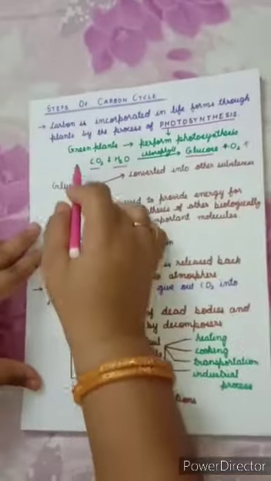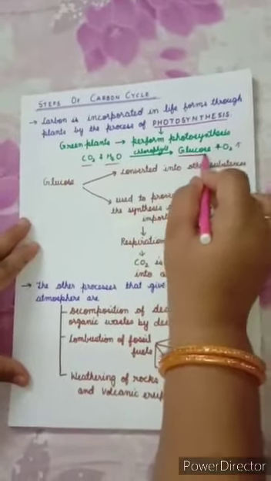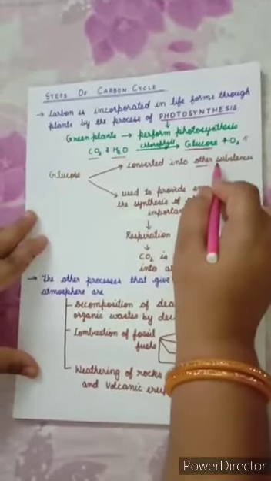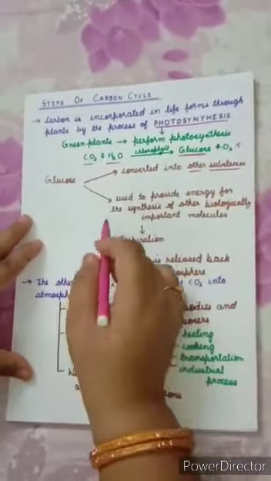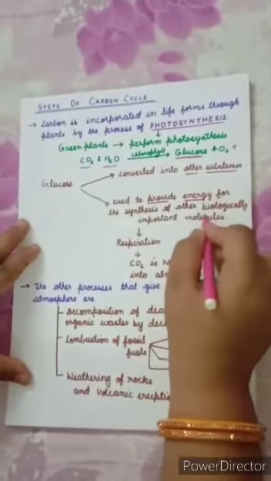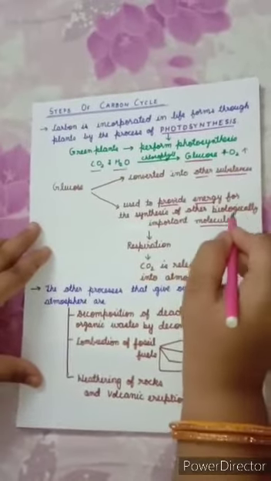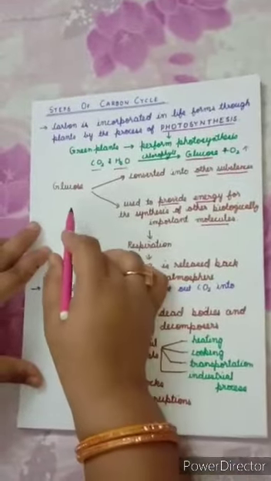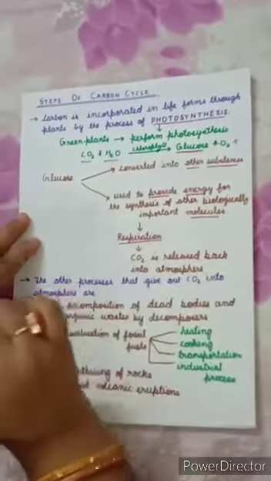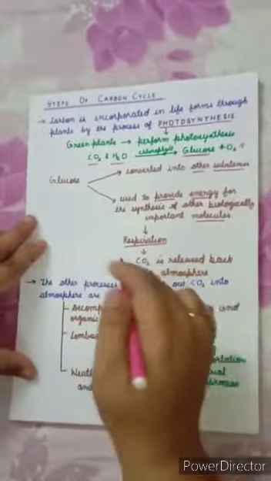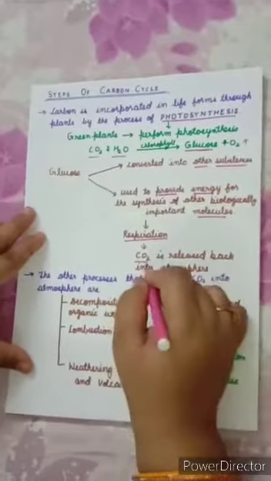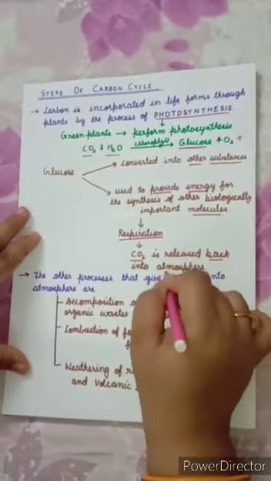Okay, so the resultant of photosynthesis is glucose and oxygen, and glucose can be converted into other biologically important substances, and second, it is used to provide energy for the synthesis of biologically important molecules. Then for the release of energy from glucose, which process is required? You all know it is known as respiration. And what happens in respiration? Energy and carbon dioxide are released, and this carbon dioxide is released back into atmosphere.